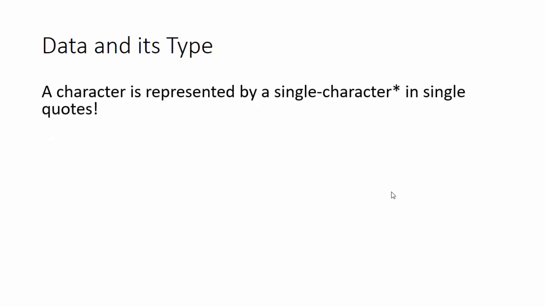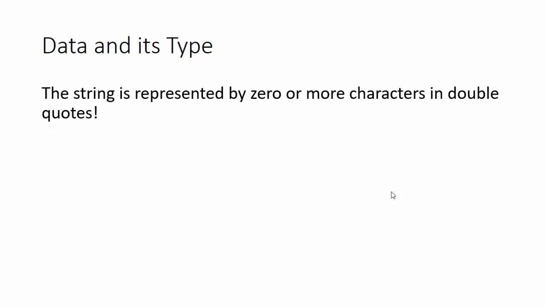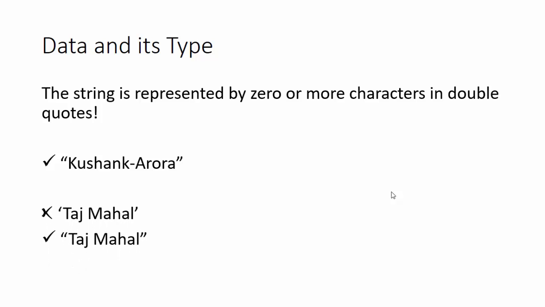A character is represented by a single character in single quotes. Therefore, a capital A is a valid character if written in single quotes. And now 1 is an integer and 1 in single quotes is a character. I have marked a star on single character because we have a special case in that, which we will learn shortly. The last type was string. It is represented by zero or more characters in double quotes. Therefore, Kushank-Aurora is a valid string. But Taj Mahal in single quotes is not valid because there are no double quotes. But if there are double quotes, then it is valid.